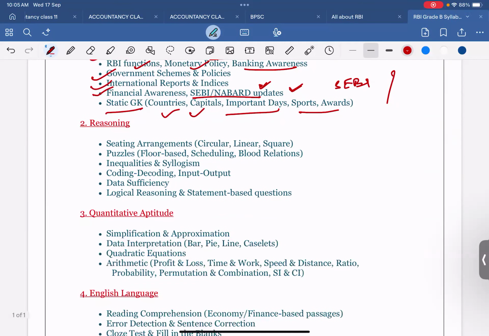In the second section, that is sitting arrangement, reasoning, puzzles, inequalities, coding-decoding, data sufficiency, logical reasoning and statement-based questions. These are the topics where you need to do a lot of practice. So today you have to go and look at the PYQs of reasoning and mathematics. These 2 topics.